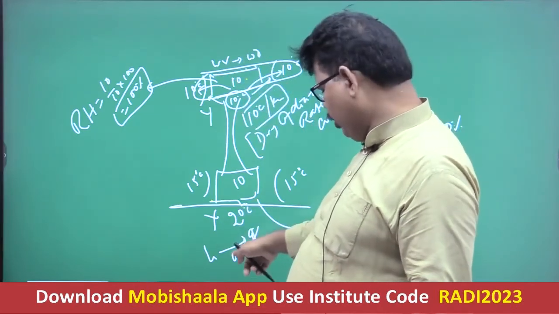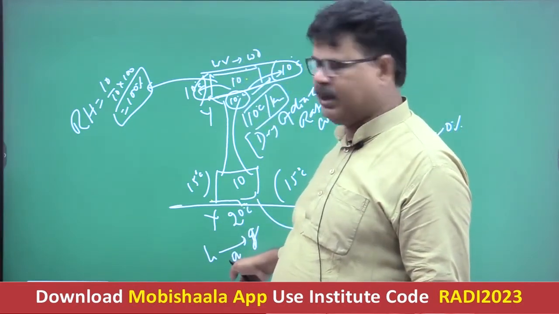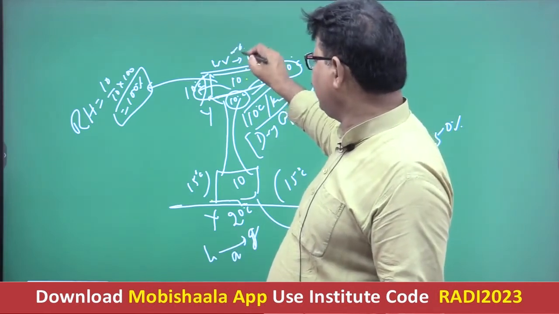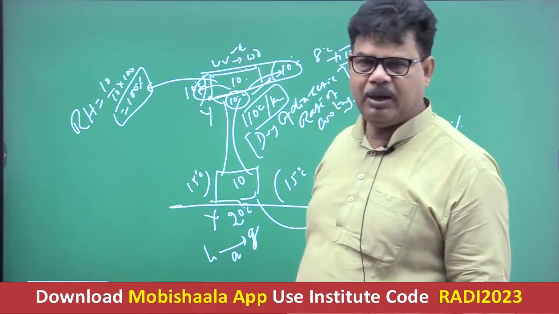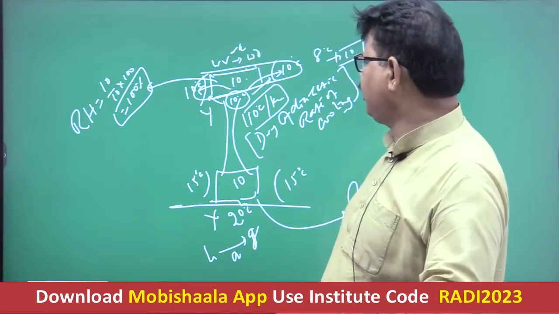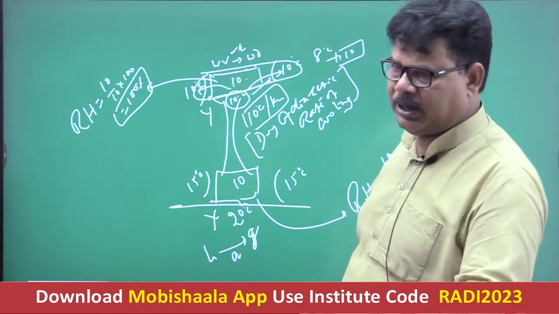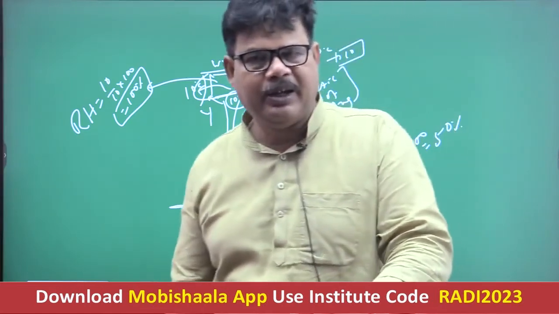If Q amount of energy is absorbed here, the Q amount of energy will be released here. Getting well, na? And this Q amount of energy which is released at the point of condensation is referred to as latent heat of condensation.